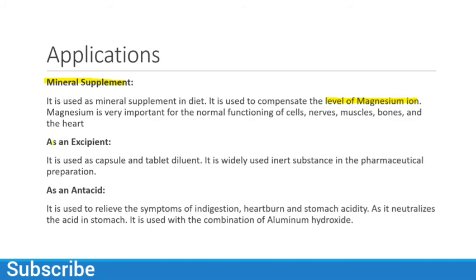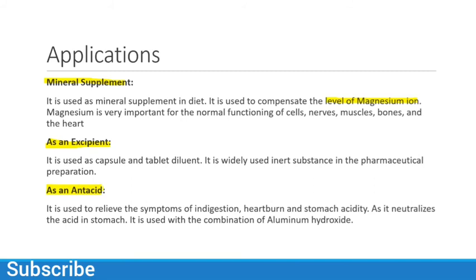It is also used as an excipient, in capsules, tablets, and as a diluent. It is used as an inert substance in pharmaceutical preparations, but it can also be used as an active ingredient. As an antacid, it relieves the symptoms of indigestion, heartburn, and stomach acidity.